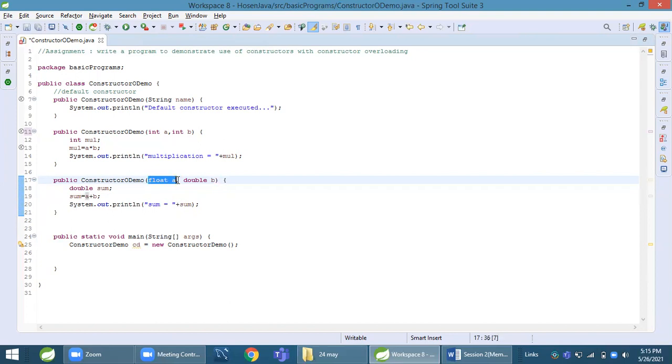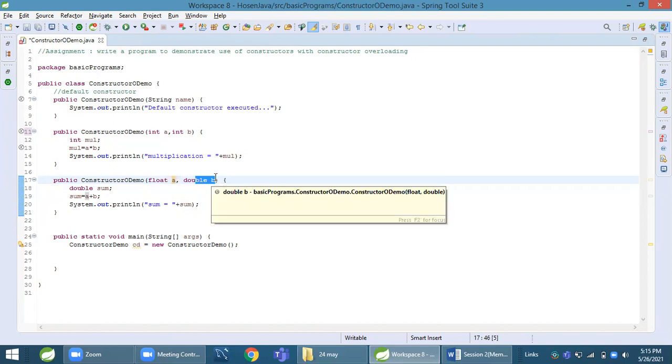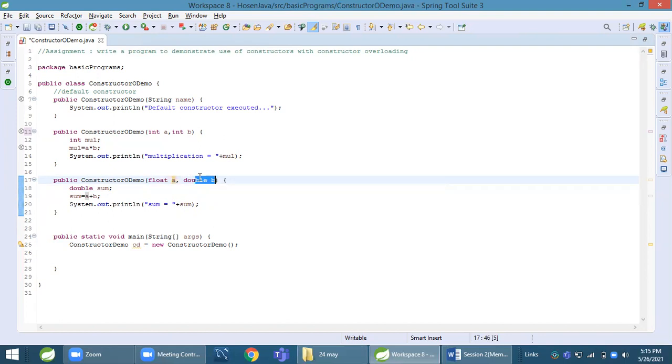Then if I give float a, double b, I can also declare one more constructor which has one float parameter and a second double parameter, but the sequence should be different. Here I am using float, double, but for another constructor the sequence should be double b and float a, like that. So how does the compiler understand? It depends upon the type, number, or sequence of parameters. Based upon that, the compiler understands which constructor to select and execute.